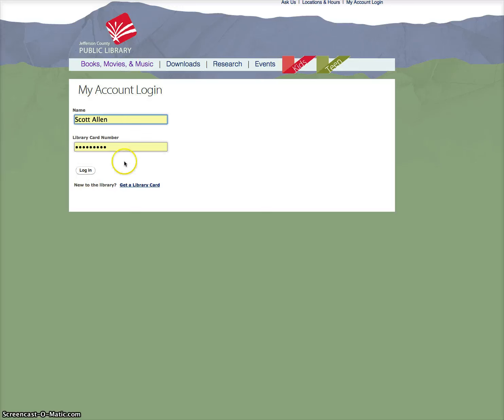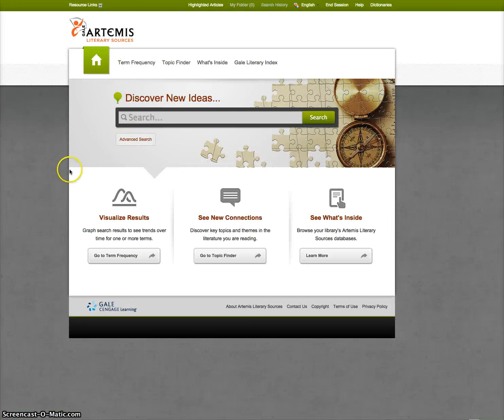So it's going to make you log in. On my home computer, it just fills this in automatically. You got to put your name and your library card number. You log in to the database, and all of this is paid through your tax dollars. And then here you go. They changed the setup. It used to look a little bit differently. I think this looks pretty slick now.